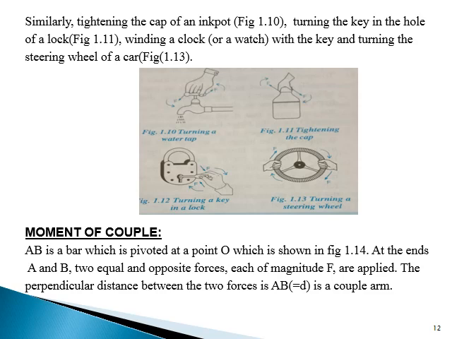Moment of couple. AB is a bar which is pivoted at a point O, as shown in figure 1.14. At the ends A and B, two equal and opposite forces, each of magnitude F, are applied. The perpendicular distance between the two forces, AB equal to D, is the couple arm.